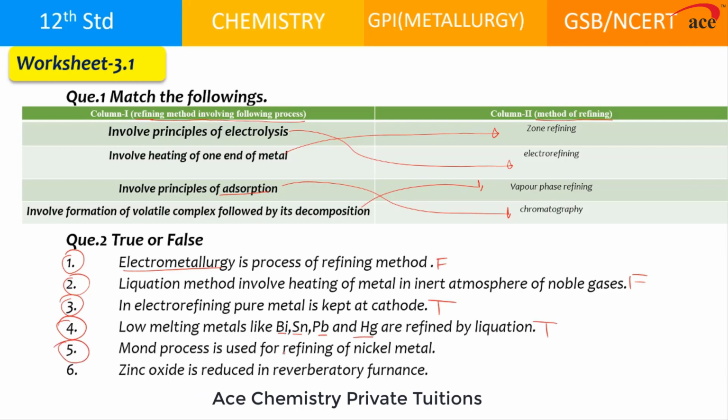Mond process is used for refining of nickel metal. Yes, it is correct. Zinc oxide reduction takes place in a reverberatory furnace. No, this statement is false, because it has to be a vertical retort furnace instead of this.